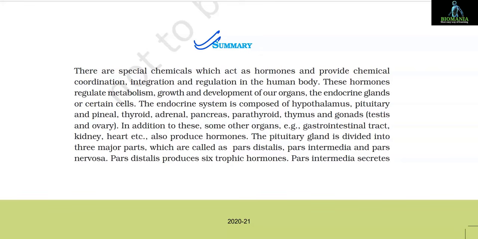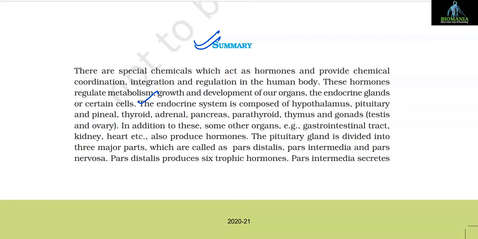Summary. There are special chemicals which act as hormones and provide chemical coordination, integration and regulation in the human body. These hormones regulate metabolism, growth and development of our organs, the endocrine glands or certain cells. The endocrine system is composed of hypothalamus, pituitary and pineal, thyroid, adrenal, pancreas, parathyroid, thymus and gonads, testis and ovary. In addition to this, some other organs, for example, gastrointestinal tract, kidney, heart, etc.